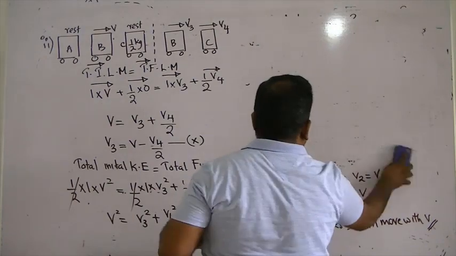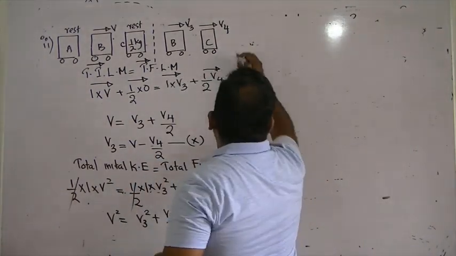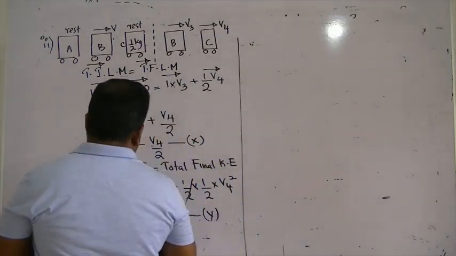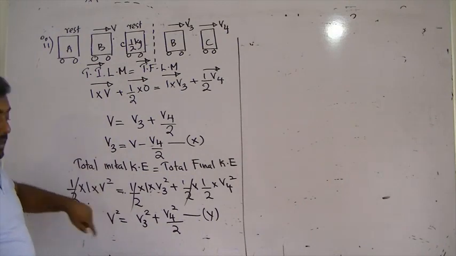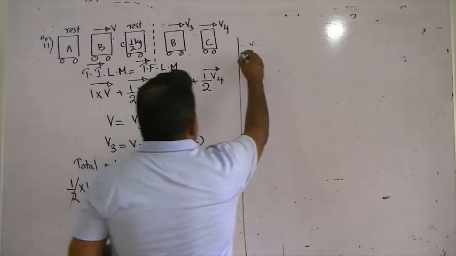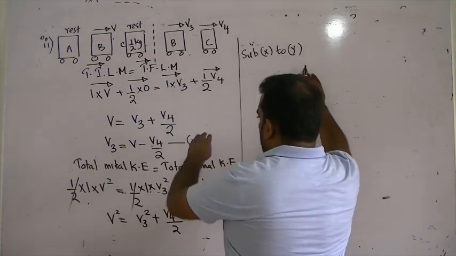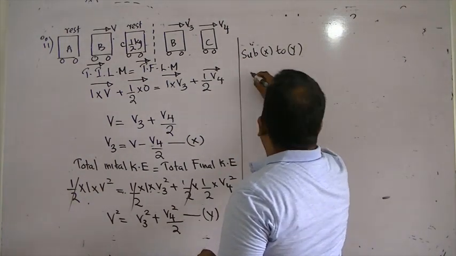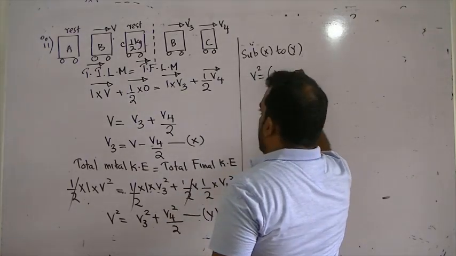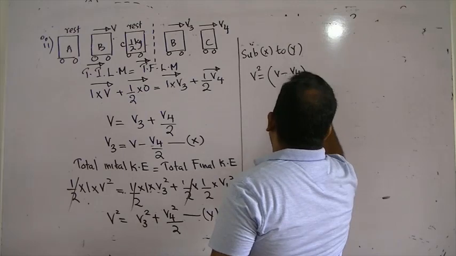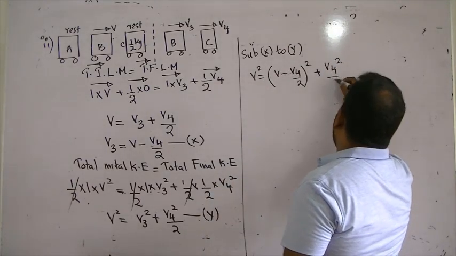Then what? Carefully simplify this. You take from X and you substitute to Y. If you substitute X to Y, V squared equals V3 squared, and V3 is V minus V4 over 2, squared, plus V4 squared over 2.